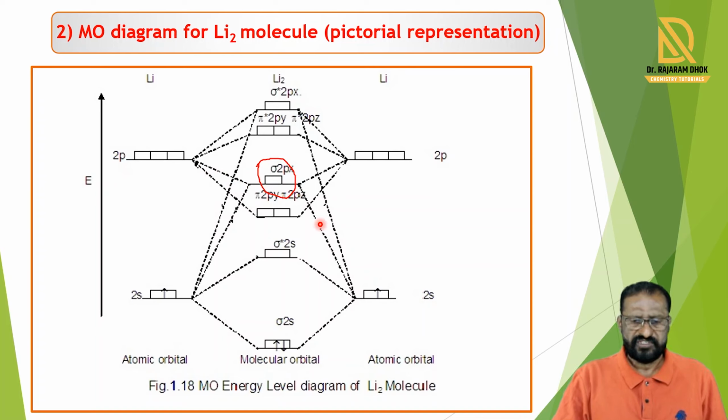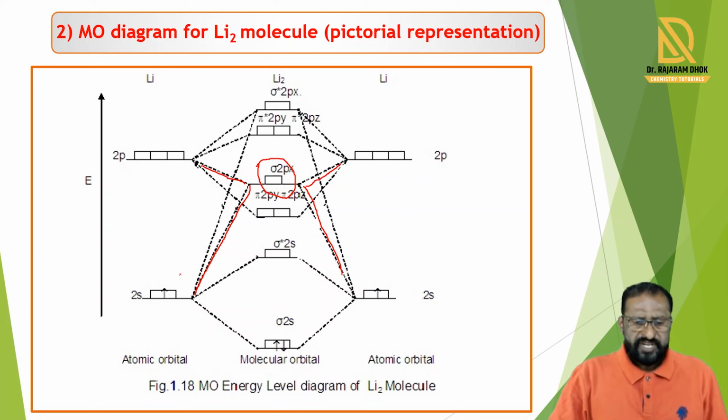You see, we show the dashed lines in this way, for the first s orbital and this second s orbital.